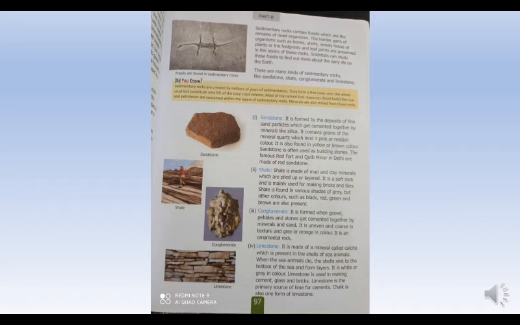It contains grains of the mineral quartz which lend it pink or reddish color. Quartz is a mineral which is present in sandstone, and because of that the color of sandstone depends on it.